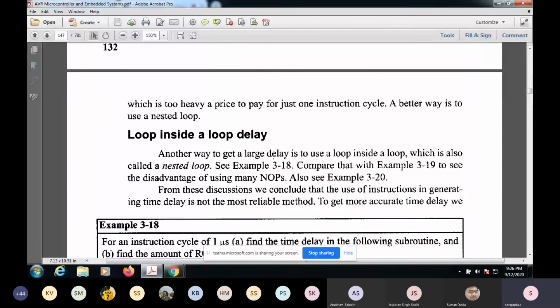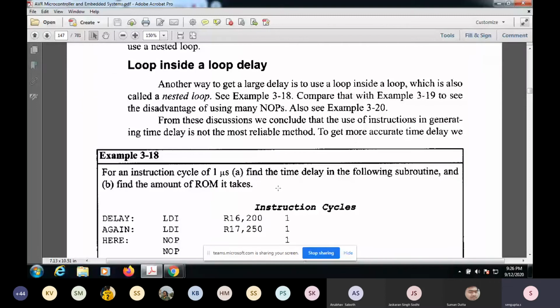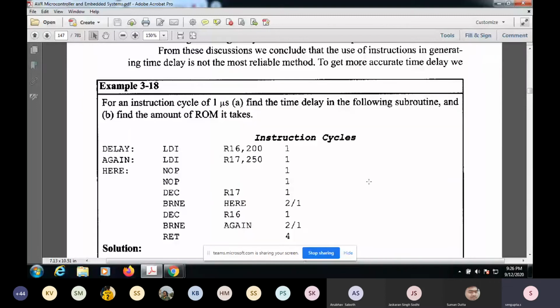This is again a loop inside a loop delay. It's very similar, and you can have a lot of delays here. You're just producing numbers, so 200 multiplied by 250, and each of them will have some NOP. A NOP will eat away one instruction cycle, so this is just to kill time. Suppose you want to give some output after some time delay.